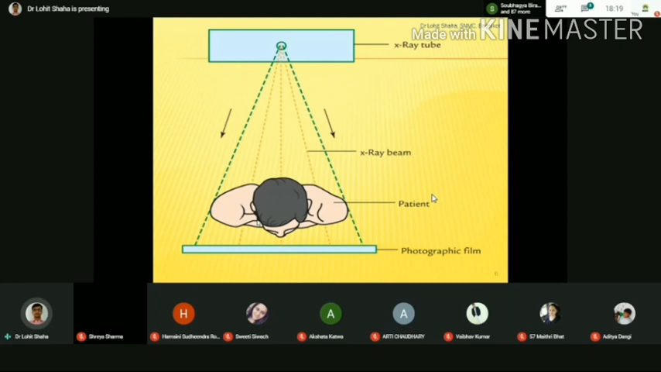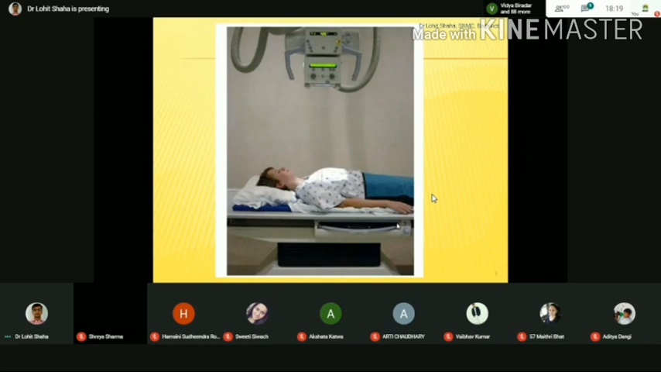Clear? Okay. So next, in this view you can see the lady is lying down. The X-rays are coming from the anterior side. Under the cot here is a cassette. That cassette contains the film, the X-ray film, which looks black. So anteriorly the X-ray is hitting, and here the image is produced.